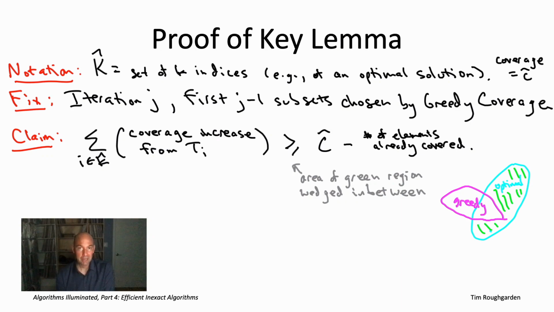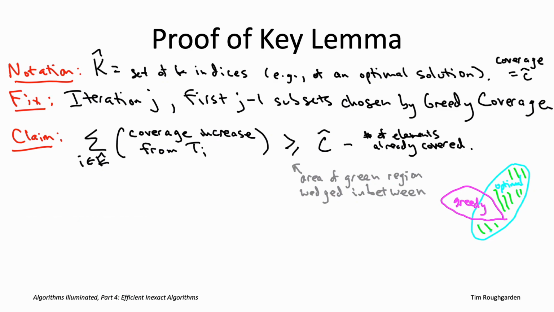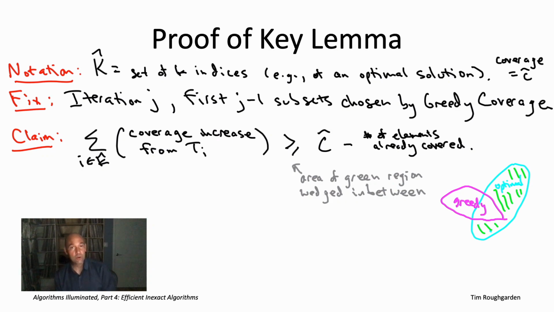The green region should be at least as big as this right-hand side. So what's the right-hand side? This is exactly the deficiency of the greedy solution so far that we've been talking about, right? So C hat, that would be like the 173 elements covered by a reference solution. The number of elements already covered, that would be like the 133 elements covered by the first 6 subsets. So that would be a difference of 40. So the claim is this green region has to have at least 40 elements in it. So in fact, if the 133 elements covered by the greedy algorithm were all also covered by a reference solution k hat, that is, if the magenta circle lay entirely inside the light blue circle, then actually the green region would have exactly 40 elements.